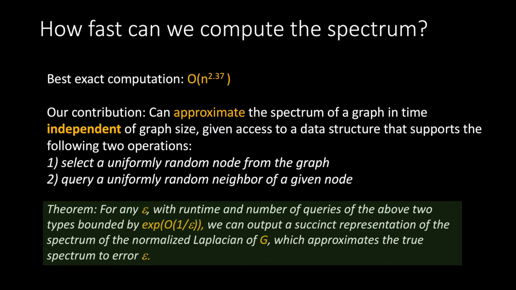How is this possible given that the spectrum is a list of unsorted numbers? Well, our algorithm will output a list of quantiles of this spectrum. So if the graph has a million nodes, we might output an approximation of the 1000th smallest eigenvalue, an approximation of the 2000th smallest, 3000th smallest, etc.